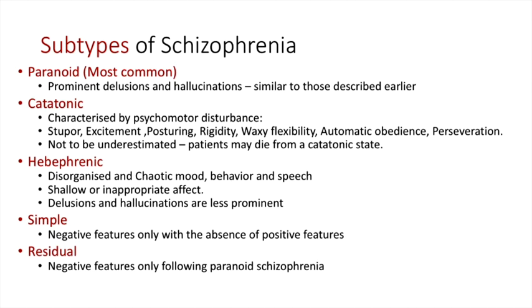So you wouldn't see any of those delusions or hallucinations that I described before. You'd see the negative symptoms, the decrease in self-care, social withdrawal, and anhedonia more so. Probably quite difficult to distinguish this from depression. And then residual, so this is negative features only following the original onset of the acute phase of paranoid schizophrenia.